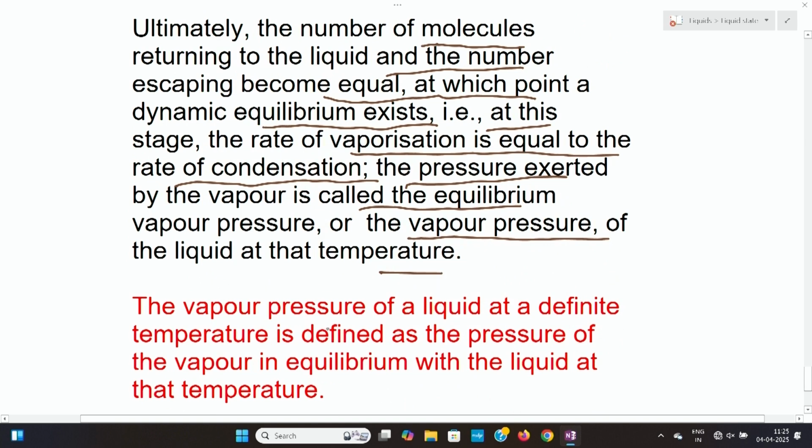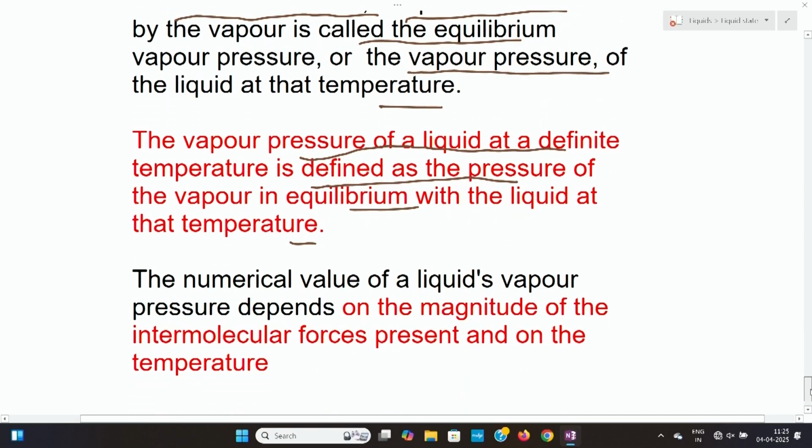In another way, we can have the definition of vapor pressure. The vapor pressure of a liquid at a definite temperature is defined as the pressure of the vapor in equilibrium with the liquid at that temperature. In brief, vapor pressure is the pressure exerted by the vapor when the rate of condensation is equal to the rate of evaporation. And this vapor pressure depends upon the magnitude of the intermolecular forces present and on the temperature. These are the two factors which the vapor pressure depends upon: the magnitude of the intermolecular forces and temperature.